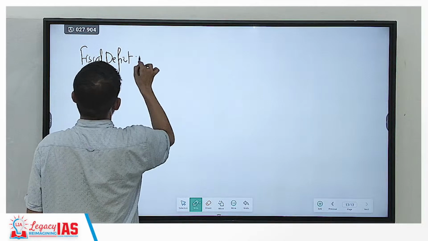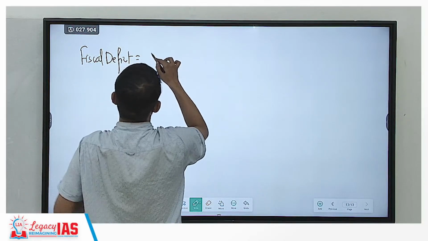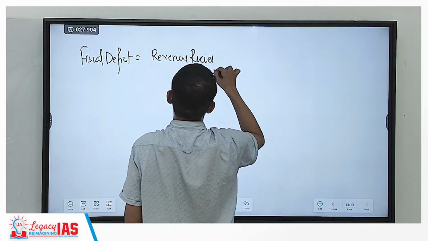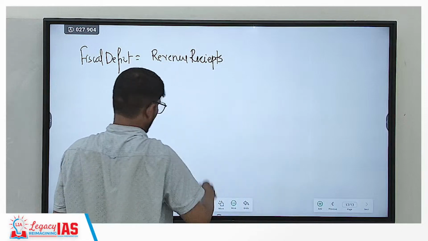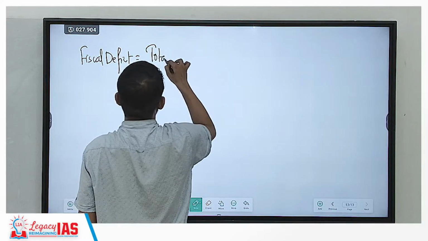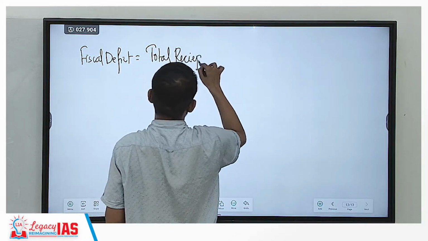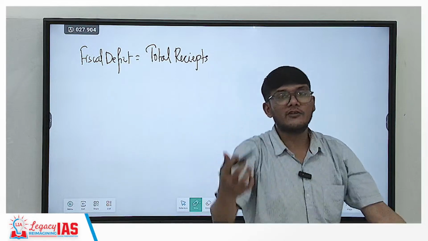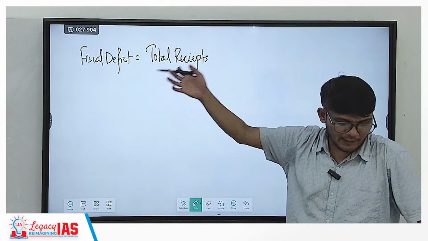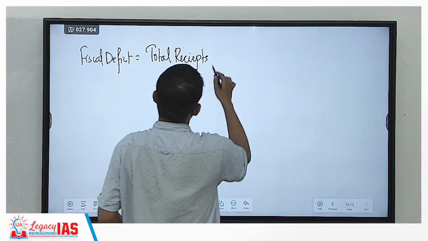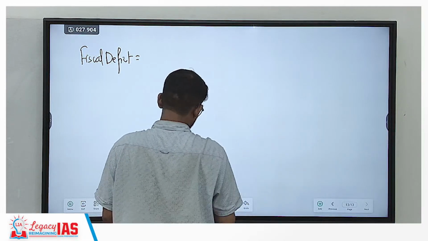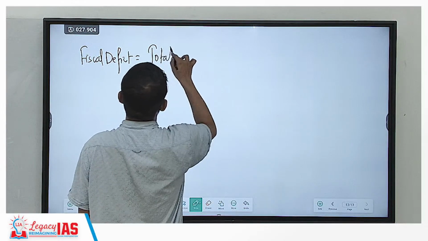Fiscal deficit is equal to revenue receipts plus, in fact, all the entire receipts will be there. It will be total receipts. Why? Total receipts means the revenue receipt as well as the capital receipt. So you can write it total, or you can write revenue plus capital also. Okay, total receipts, or you can write first total expenditure also. Total expenditure